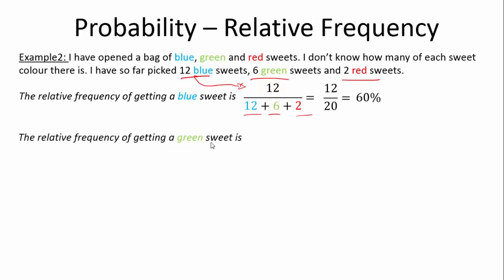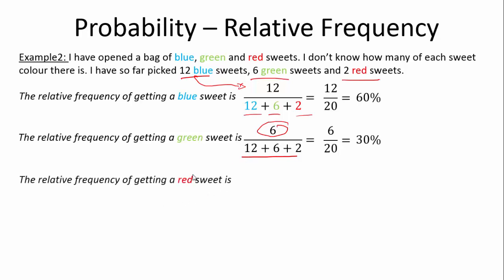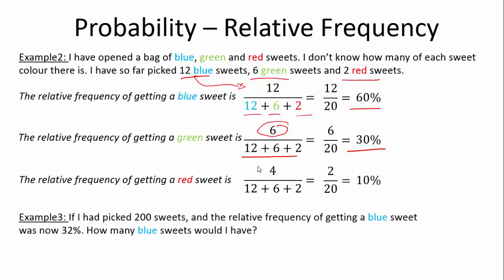What is the frequency of getting a green sweet? It's the same total at the bottom, but now you only got 6 green sweets. So that frequency will be 6 over 20, which is 30%. What about red sweet? You can quite see that this has to add up to 100. And here it's 60, and here it's 30. So what's 4 over 20? That's 10%. So what if I had picked 200 sweets, and the relative frequency of getting a blue sweet was now 32%? How many blue sweets would I have?